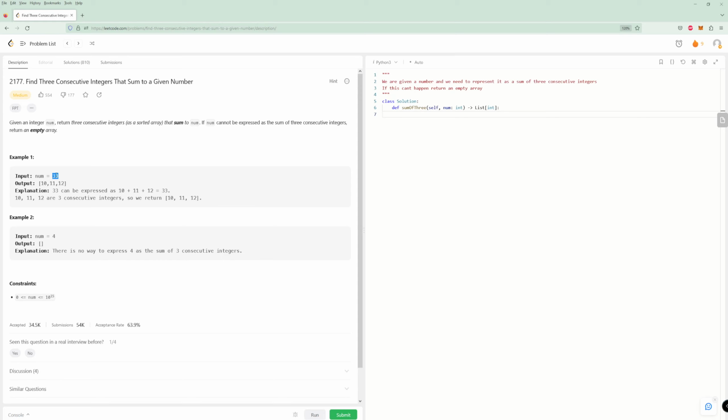For this example, what we can do is divide by 3. And this should be not too bad, I think. Okay, so I think I'm getting somewhere here.